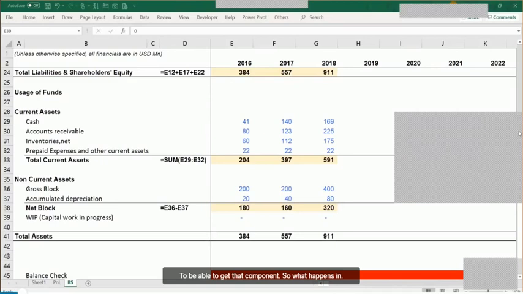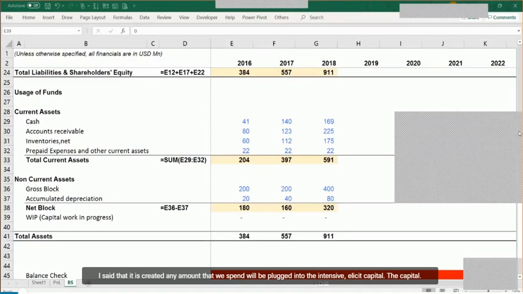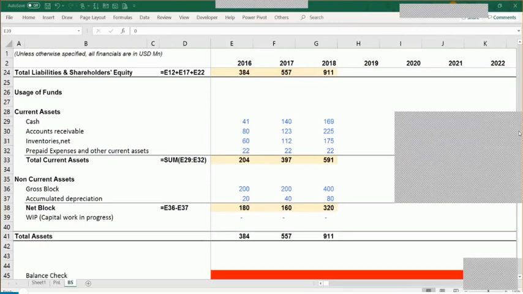So what happens in that case is it's an intangible asset that it is creating. So any amount that we spend will be clubbed under the intangible asset category, not under the capital work in progress. Capital work in progress is specifically for a hard machine, which is basically something which forms part of your tangible asset. Right? So capital work in progress is tangible.